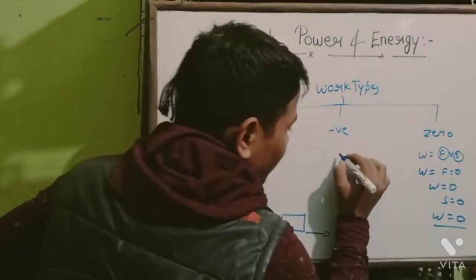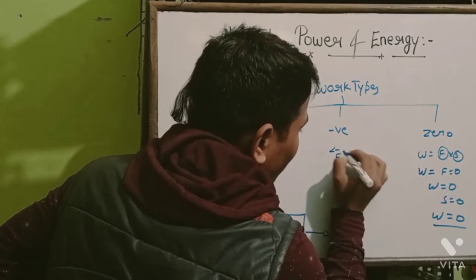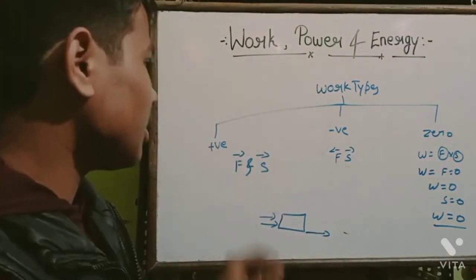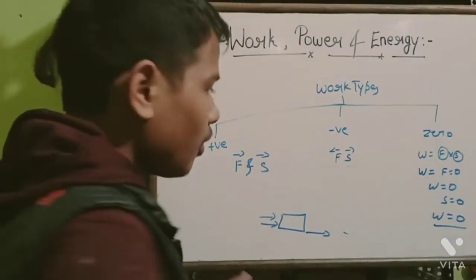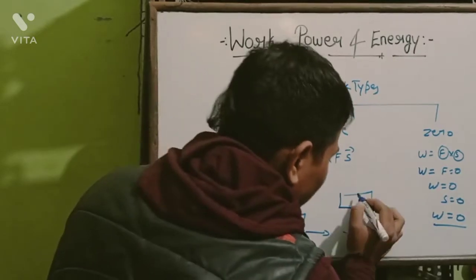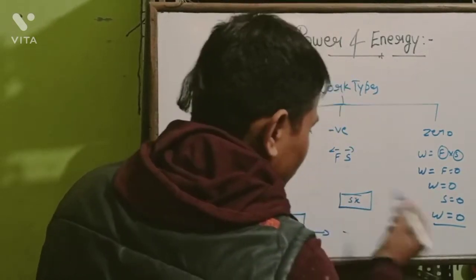If force is applied in one direction and displacement is in another direction, then the work done will be negative. For example, take this stone.